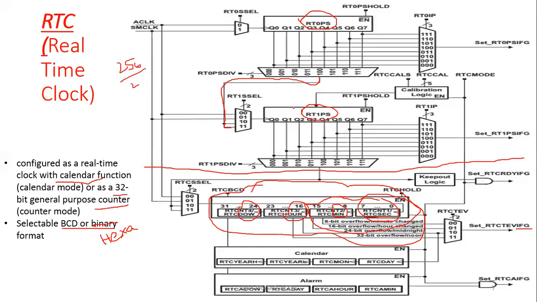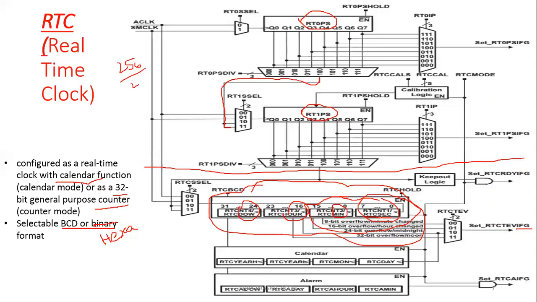16 dividers are available. Okay, these are the dividers. Then this RTO PS hold means if you stop these clocks, then you can hold. This generates different clock interrupts: prescaler interrupt, interrupt flag, ready interrupt, timer event interrupt, and alarm interrupt. These are the interrupts that can be generated.